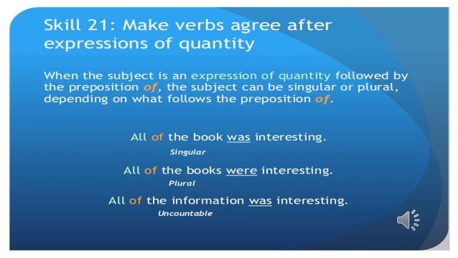Look at the second sentence. All of the books were interesting. The verb here is plural because what follows the preposition of is plural, the books. All of the books were interesting.